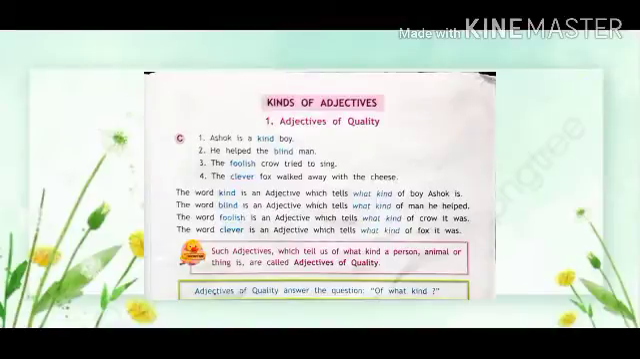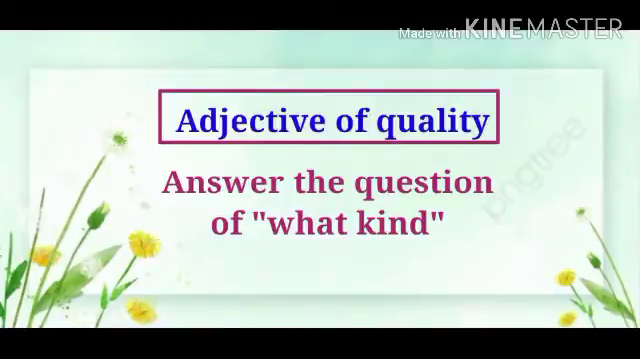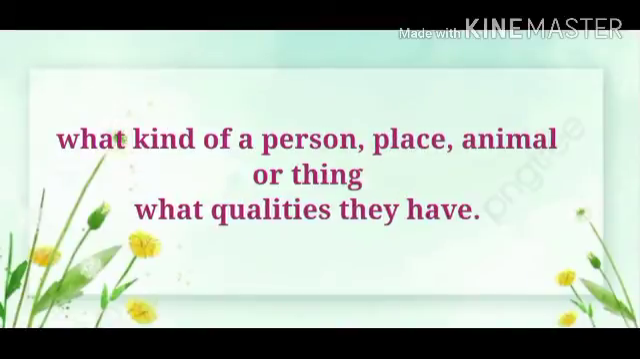So first one is adjectives of quality. Adjective of quality answers the question of what kind. Such adjectives tell us what kind of a person, place or thing it is. Those adjectives are called adjectives of quality. So adjectives of quality tell us what kind of person. Adjective of quality हमें बताता है किस तरह का person, animal, things or places. So that type of words are called adjectives of quality.